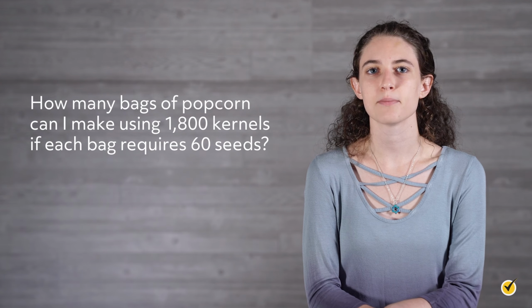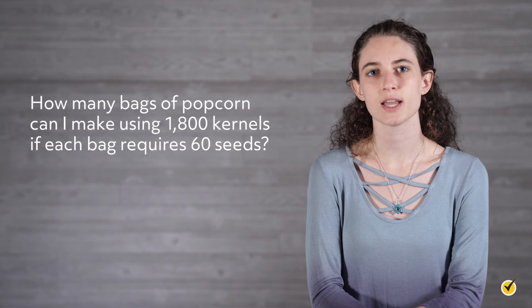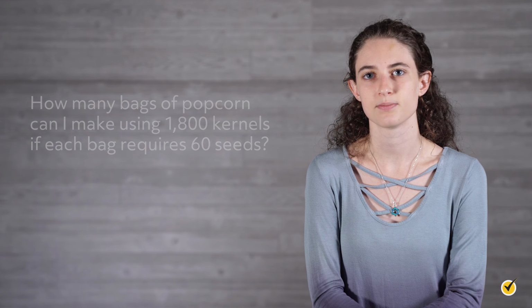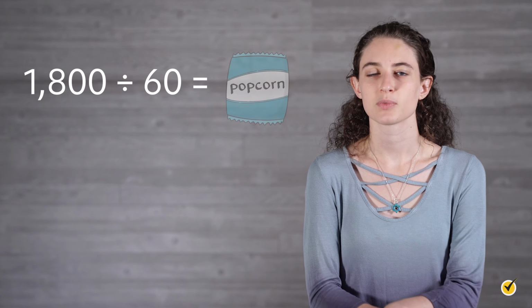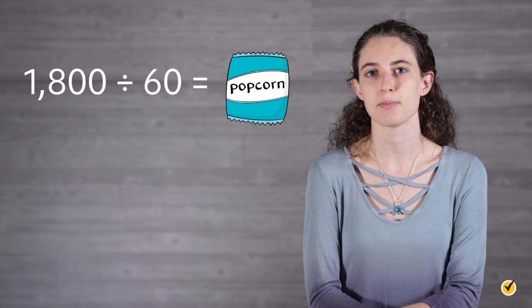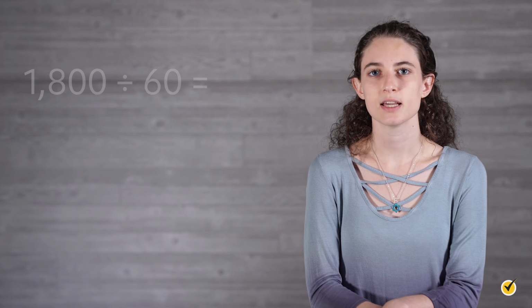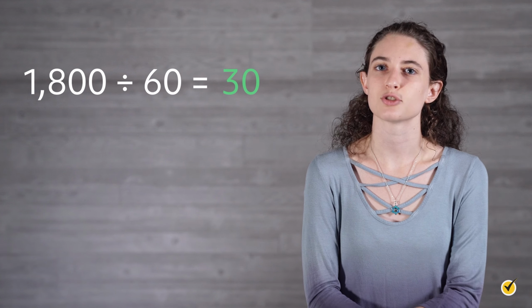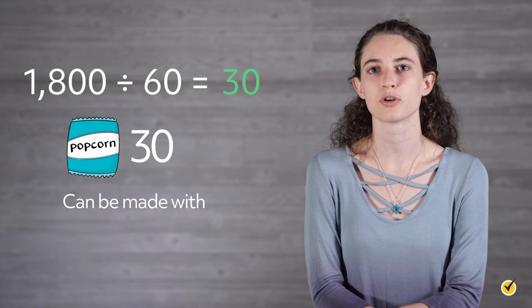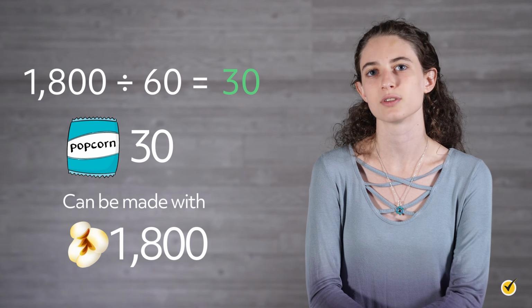For our popcorn example, we can use division to answer the following question. How many bags of popcorn can I make using 1,800 kernels if each bag requires 60 seeds? This situation requires us to divide the large value, 1,800, into groups of 60. Each smaller subgroup will now represent a bag of popcorn. 1,800 divided into groups of 60 is represented as 1,800 divided by 60. In this case, the answer is 30. So 30 bags of popcorn can be made with our 1,800 kernels.